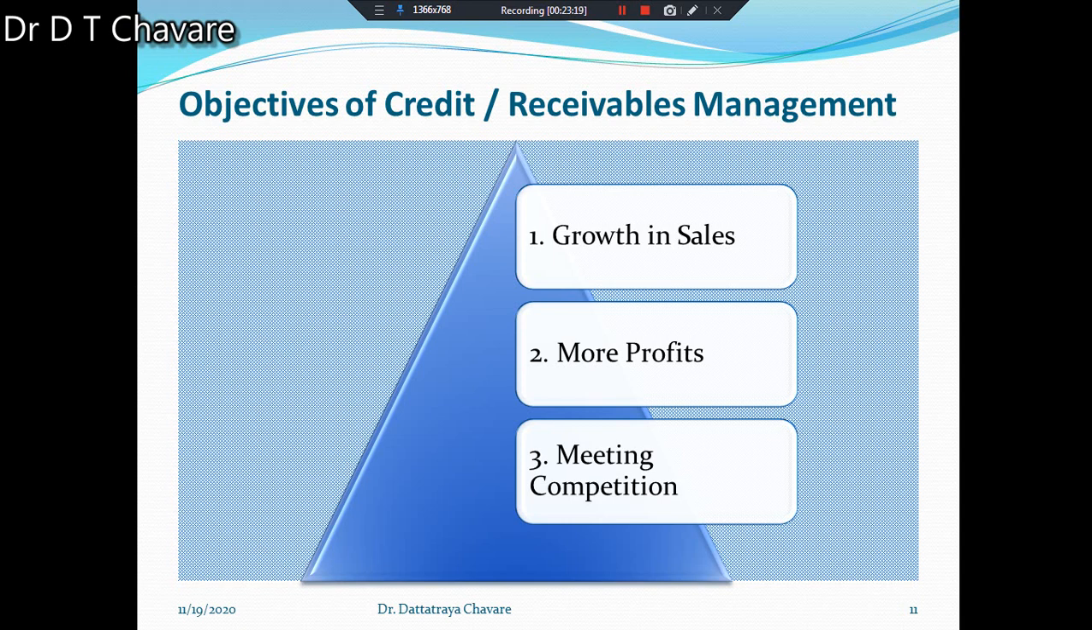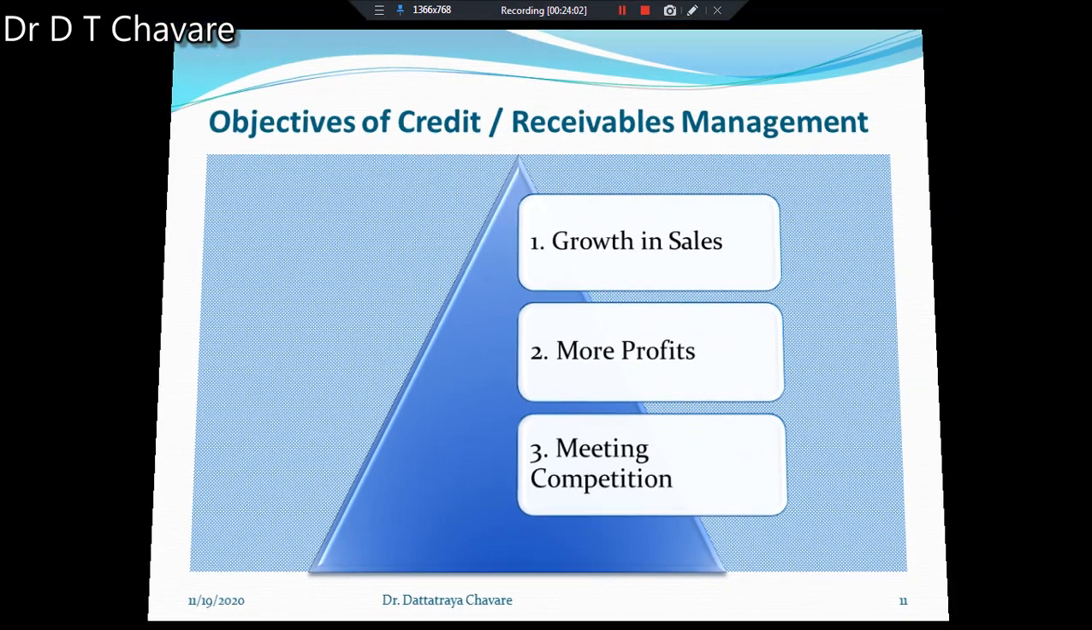And the last objective we have to understand is meeting competition. There are different types of situations in the market, and a competitive situation is also there. Since other firms resort to credit facilities, it becomes necessary to grant credit to meet competition. It means that for meeting the competition, such credit should be granted, and for that purpose receivable management, credit management, is also required. In this way, these are three objectives of credit management or receivable management.